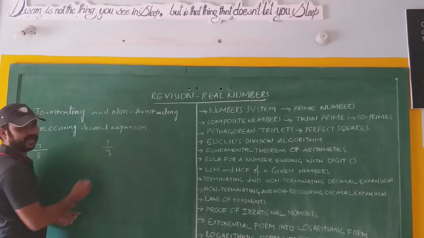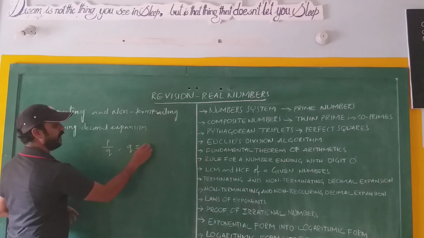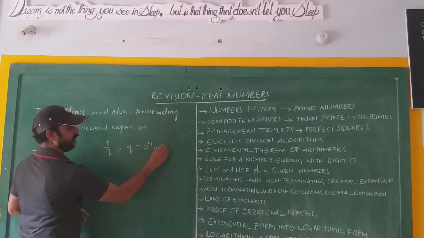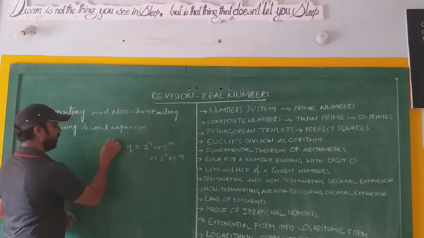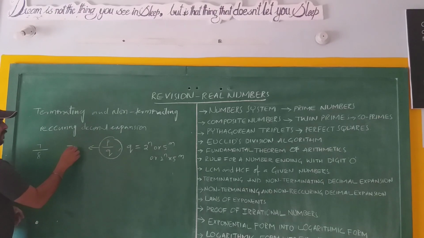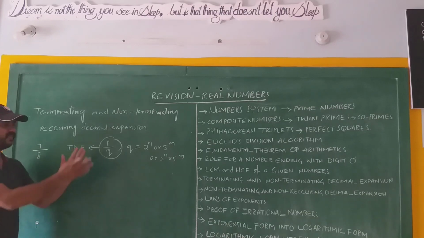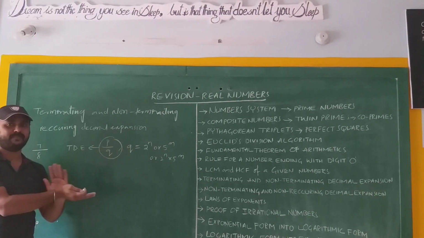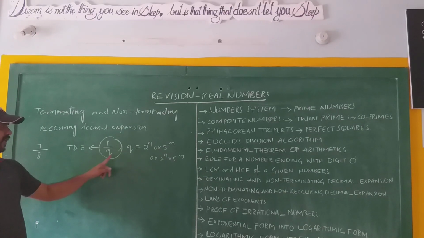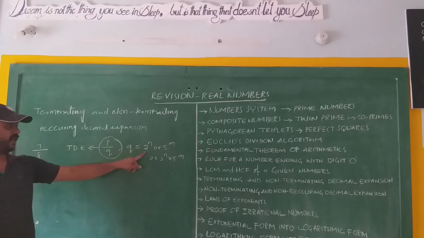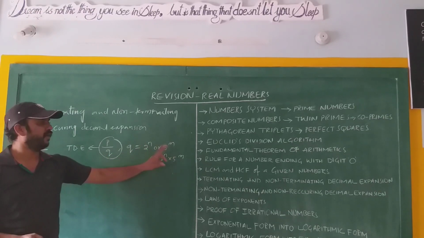If p by q is a rational number and the prime factorization of the denominator q is in the form of 2 power n or 5 power m or 2 power n into 5 power m, then this p by q has a terminating decimal expansion. This is the condition to check whether a rational number is terminating or non-terminating without actual division. The condition is that q, the denominator of the rational number, must be in the form of 2 power n or 5 power m or 2 power n into 5 power m.